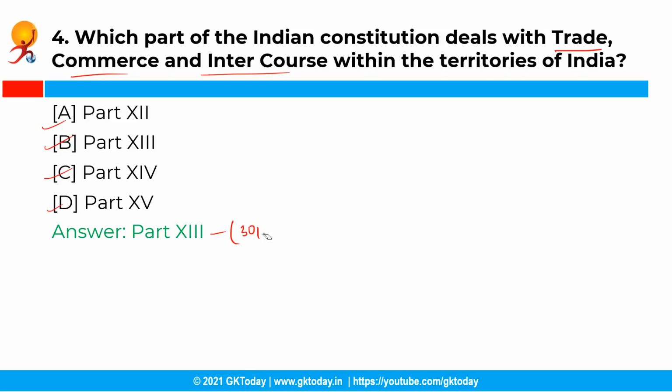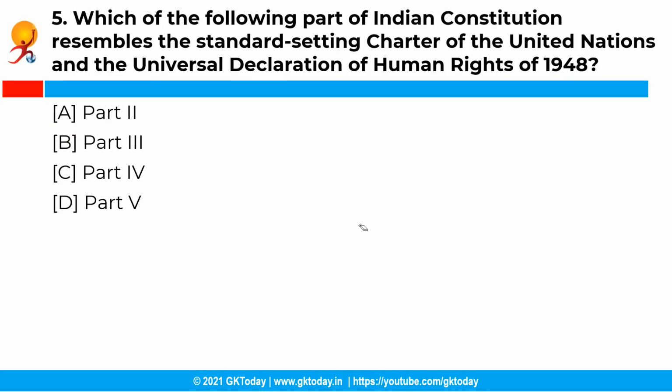See, part 13, that ranges from Article 301 to Article 307, deals with the freedom of trade, commerce and intercourse, and the articles in this part provide for the power of Parliament to impose restrictions on trade, commerce and intercourse, and restrictions on the legislative powers of the Union and of the states with regard to trade and commerce.